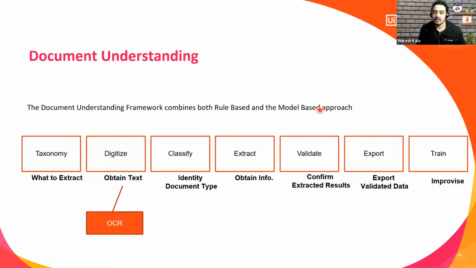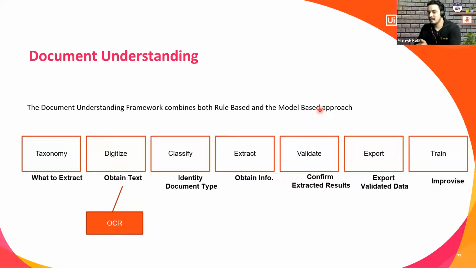Whenever you are starting an automation, the robot does not know whether the document which Rohit has given is an invoice, a receipt, or a passport, or what information it holds. So first, as a developer, you go and tell the framework, hey, this is the information I want to extract: the first name, last name, total, the country, and all. Done. Do you understand that? Okay, yes, this is what I need to do.